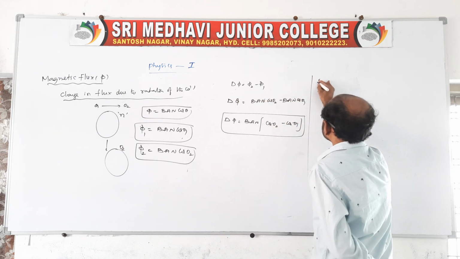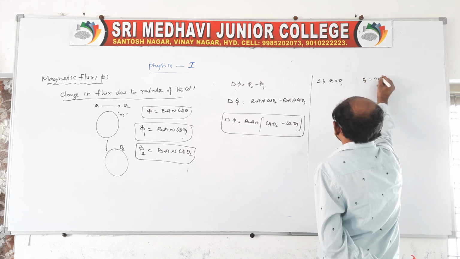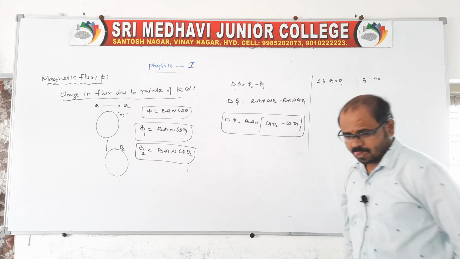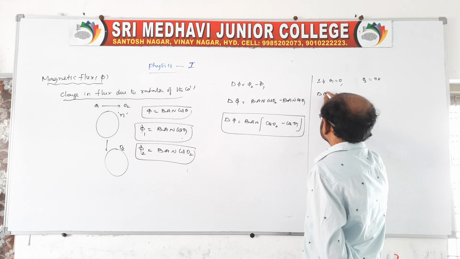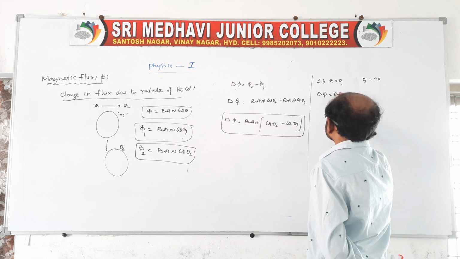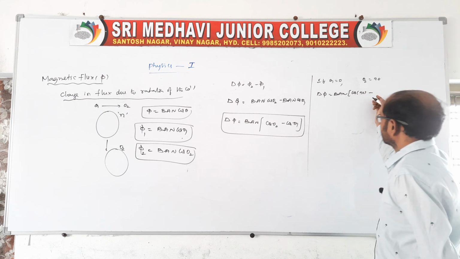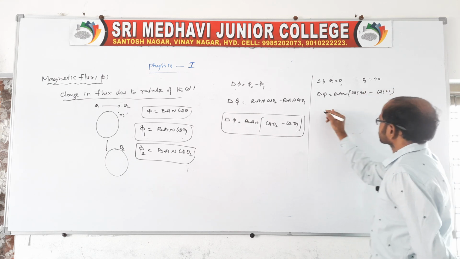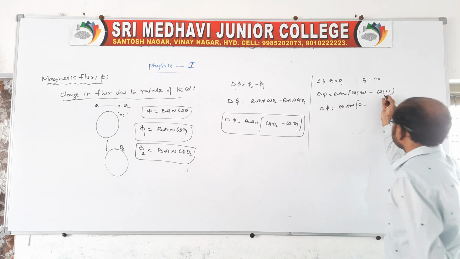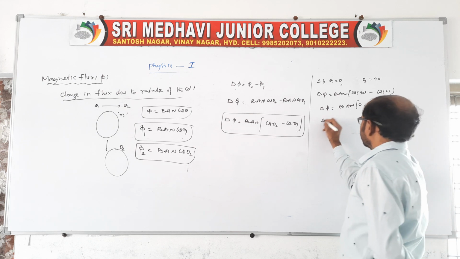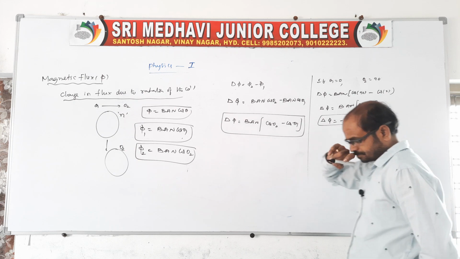And in this we have some cases also. Suppose theta 1 is 0 and theta 2 is 90, what will happen? Now we need to find the change in flux for different angles. Delta phi is equal to BAN (cos 90 minus cos 0). Cos 90 is 0, cos 0 is 1. So, delta phi is equal to minus BAN, the first case.